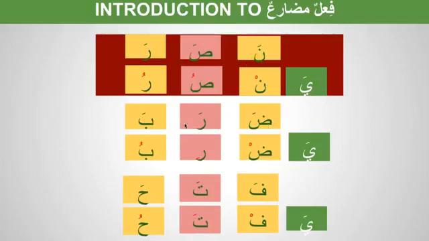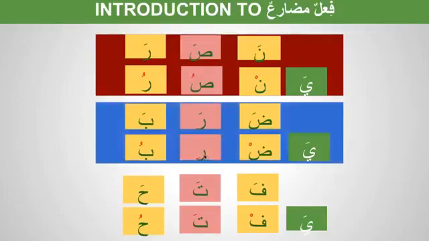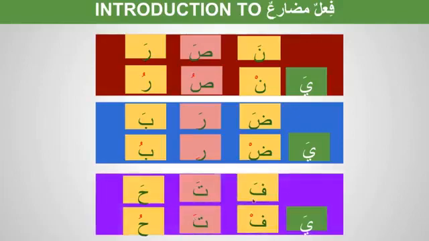And we got a group of 3-letter verbs which comes under this category where the ain kalima will always have kasra in mudari', and this is called bab daraba. Daraba yadribu. And again, this is a third group, a group of verbs which will always have fatha on their ain kalima, and this is called bab fataha. Fataha yaftahu, nasara yansuru, daraba yadribu. If I give you some examples from these 3 groups, it becomes clear.